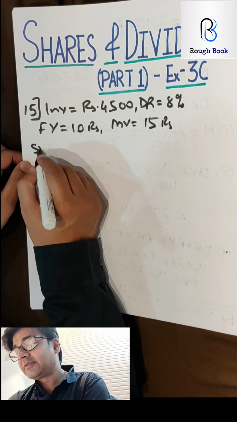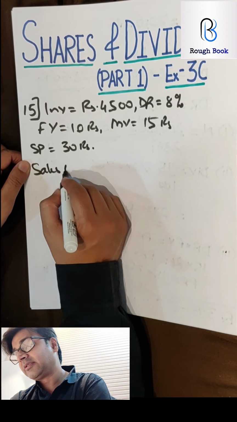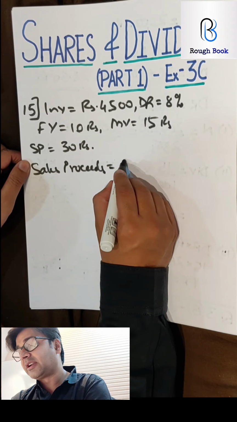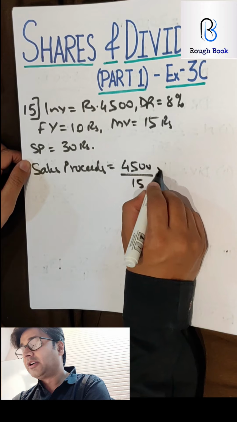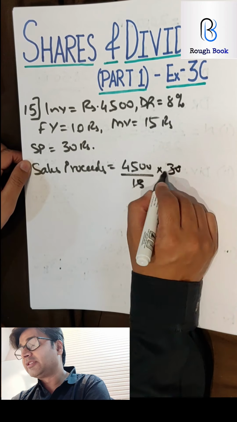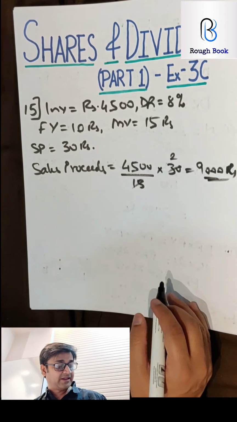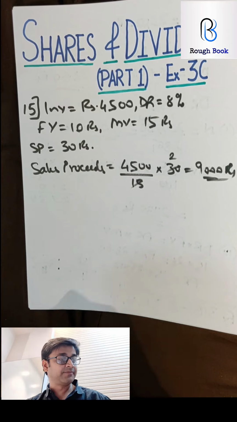So selling price 30 rupees. So I can easily calculate the sale proceeds, correct? The sale proceeds is going to be number of shares, that is 4,500 divided by the market value, multiplied by this. So 5 ones are 5, 2s are 10. So what is the amount that he gets as sale proceeds? 9,000 rupees.